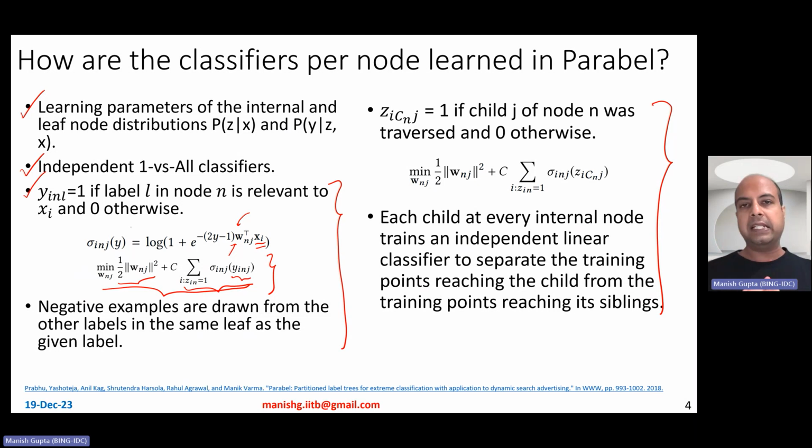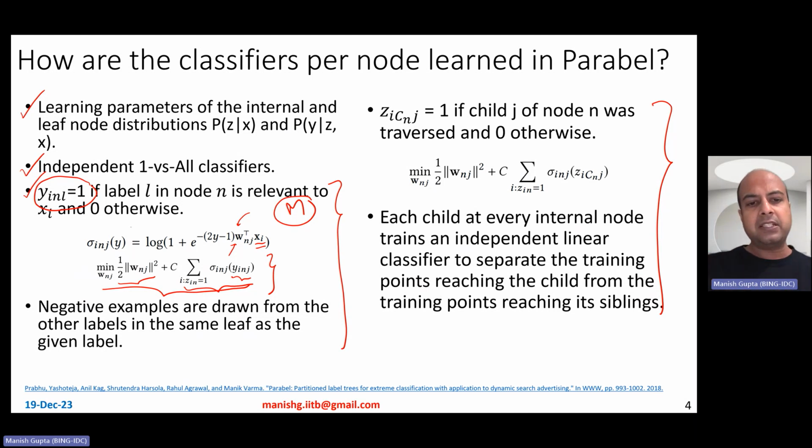It is 1 if label l in a leaf node n is relevant to xi. So you have reached that leaf node n, and there is a data point xi. If a particular label l out of m possible labels in the leaf node is relevant, y_in_l is going to be 1, else it's going to be 0. There are many other labels in that leaf node, specifically m-1 labels, and only one of them is relevant, the others are not relevant.